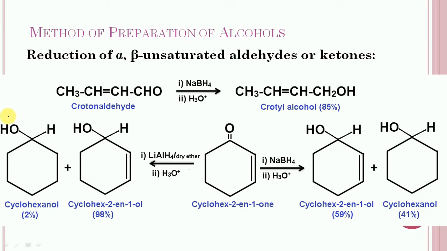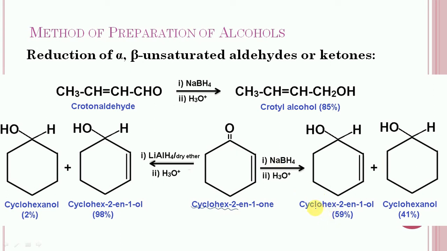So let us consider it. In this case, cyclohex-2-en-1-one is subjected to reduction with sodium borohydride, and in this case two products will get formed.